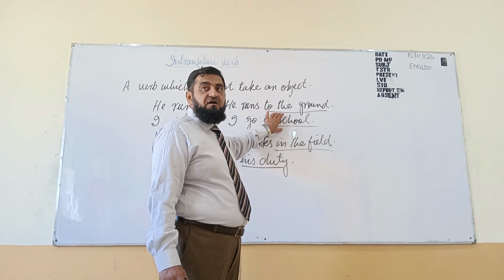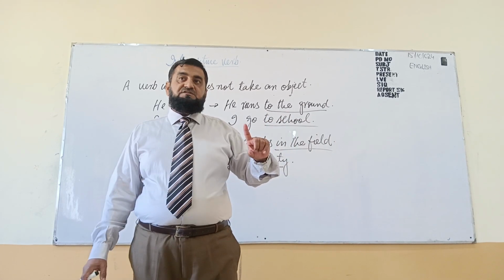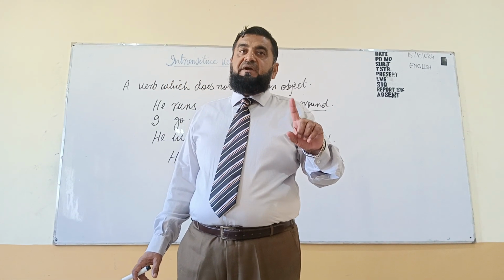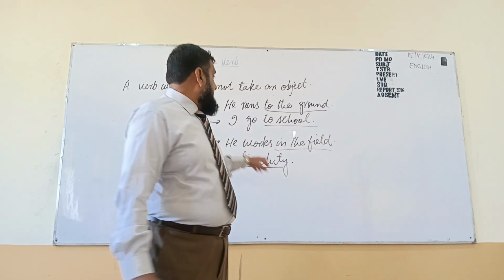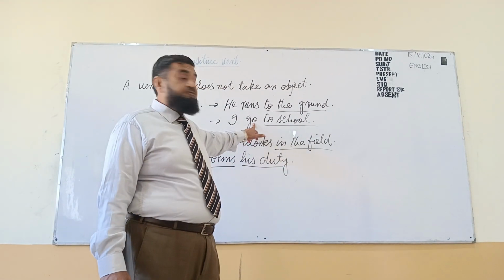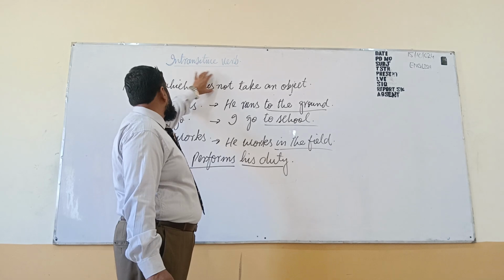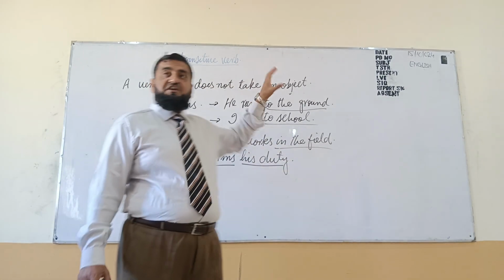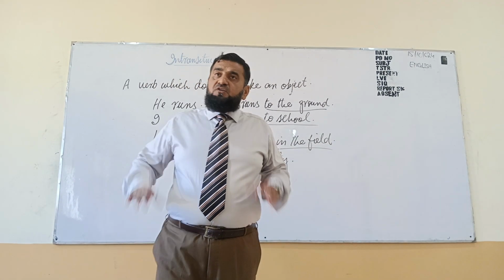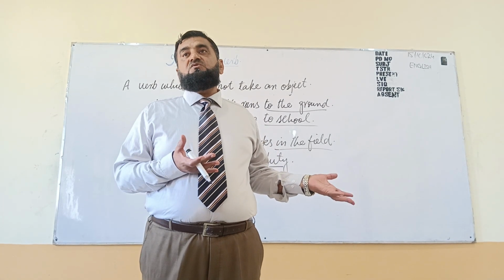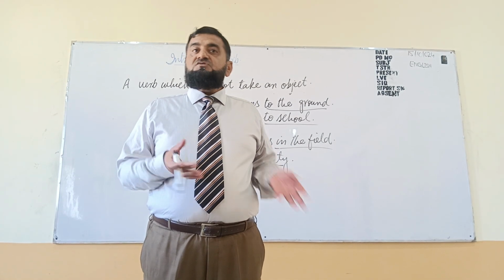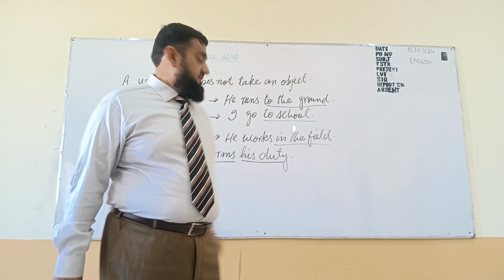That is totally wrong. To school is complement. So correct this thing. To school is complement because go is intransitive, and in the definition we write a verb which does not take an object. So if it is not taking an object, how can we use an object then? So that will be complement.